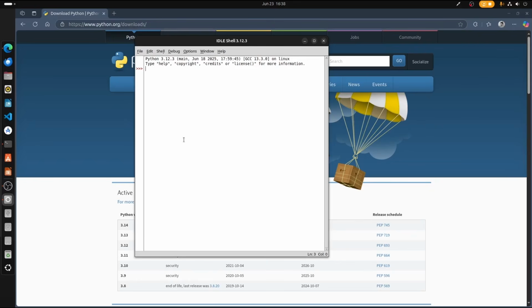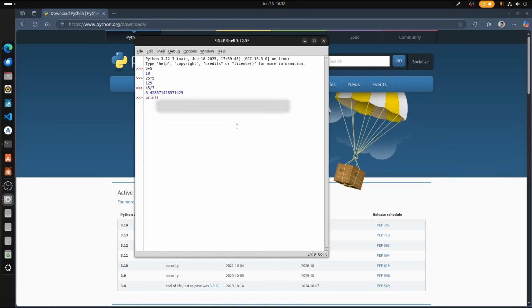For example, let us say I want to add 5 plus 5. So 5 plus 5 is equal to 10, just like that. Not only that, we can even do multiplication, like for example like that, or we can do division as well, just like that. And not only that, as I said before, we can execute live commands.